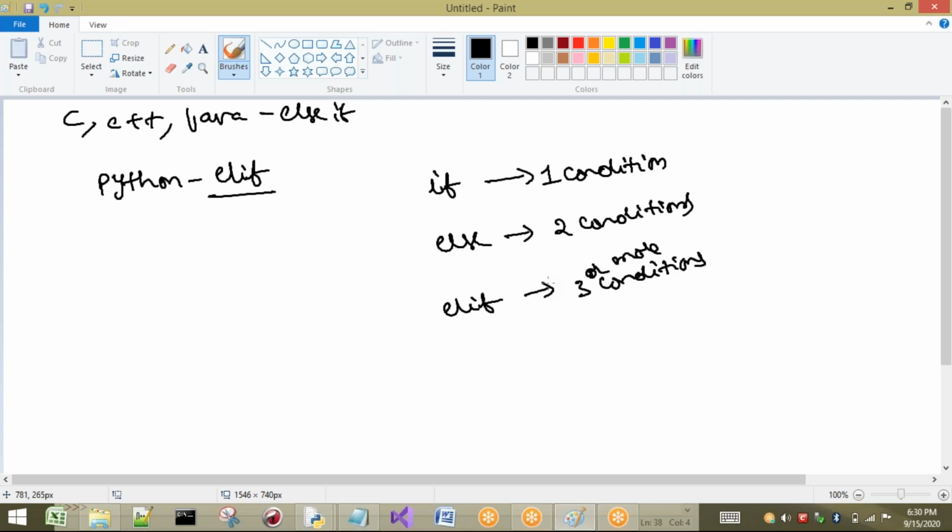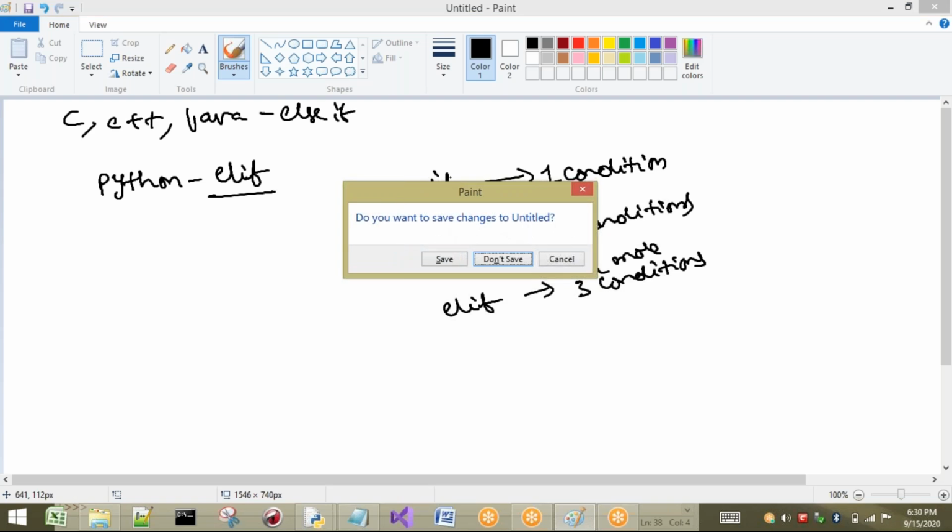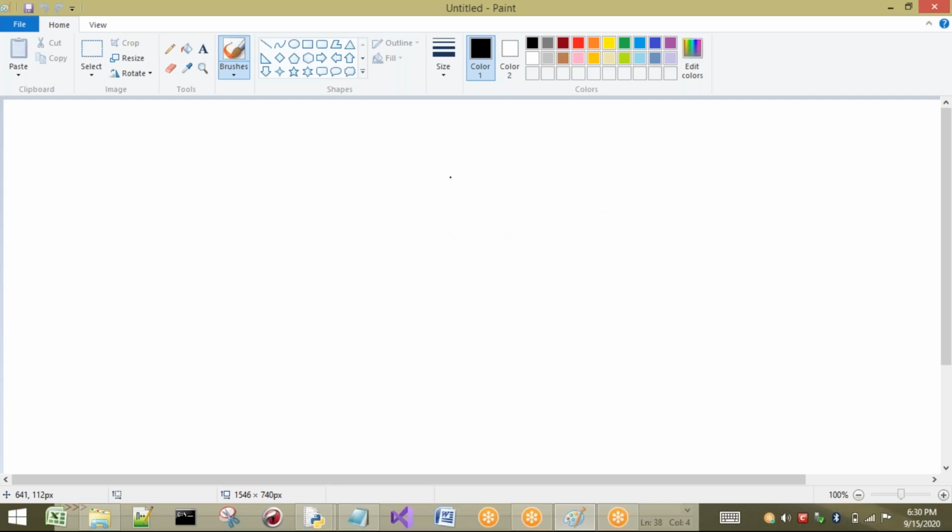Generally, this elif statement is used to chain multiple if statements. I will show you with an example now. I want to print the month in a year.